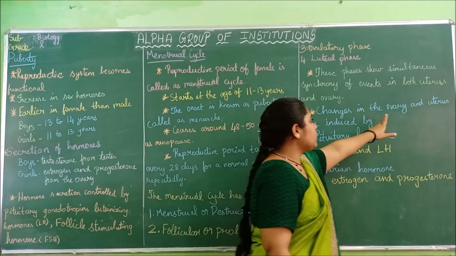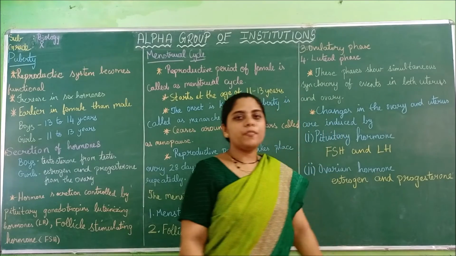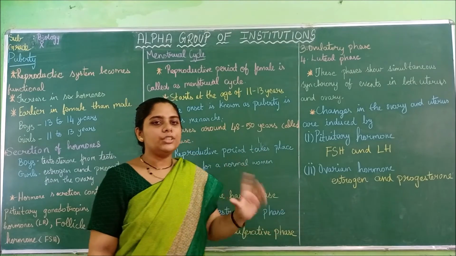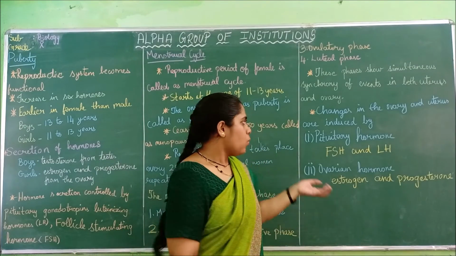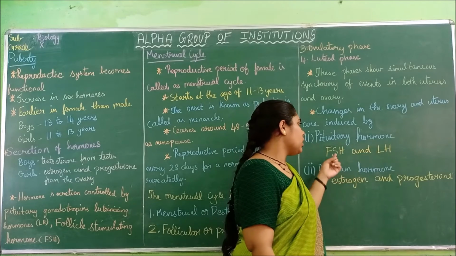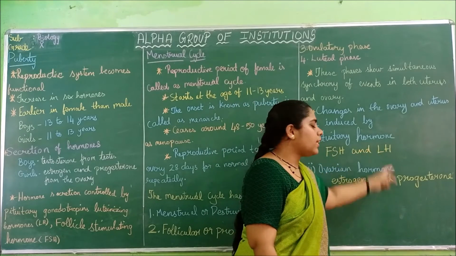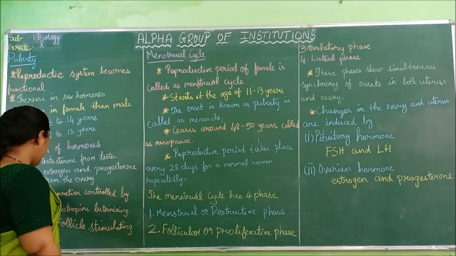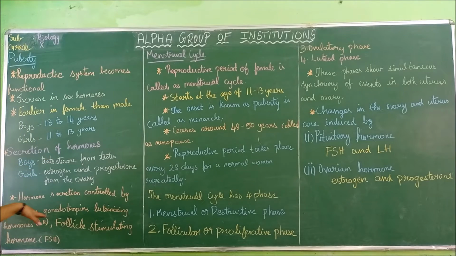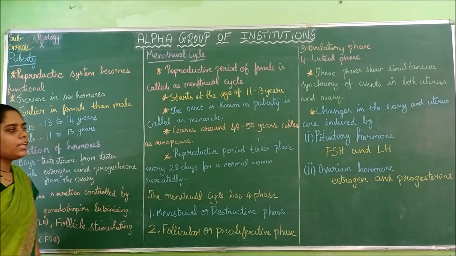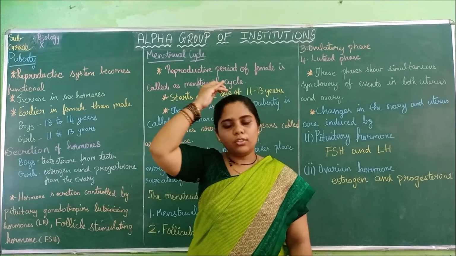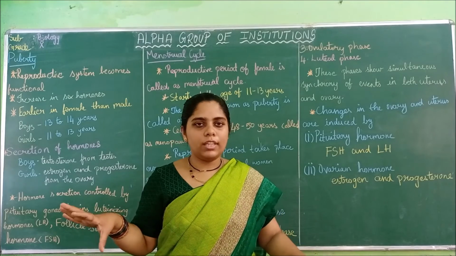Next, changes in the ovary and uterus are induced. We saw that in these 4 phases the changes will happen, and they are induced by certain hormones. What are those? We'll see. The pituitary hormones, the follicle stimulating hormone and the luteinizing hormone. So these are the 2 hormones we saw here. The hormone secretion is controlled by the pituitary gonadotropins, luteinizing hormone and follicle stimulating hormone. The pituitary is present in the center of the head, and it releases the hormones for various functions.